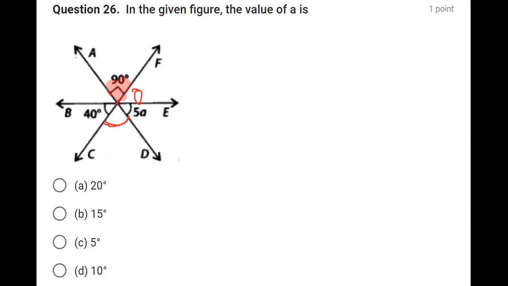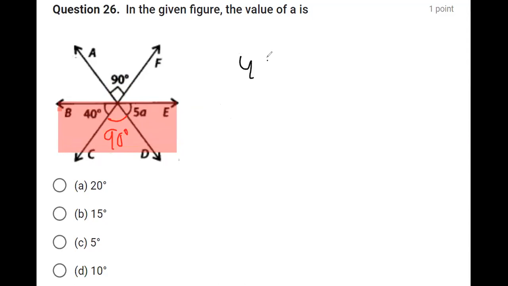And in case of vertically opposite angles, they are always equal. So I can write this angle as 90 degrees, this being 90 degrees. Now, this is a straight line. This BE is a straight line. So you know that the sum of all angles on a straight line is 180 degrees, by the linear pair property.